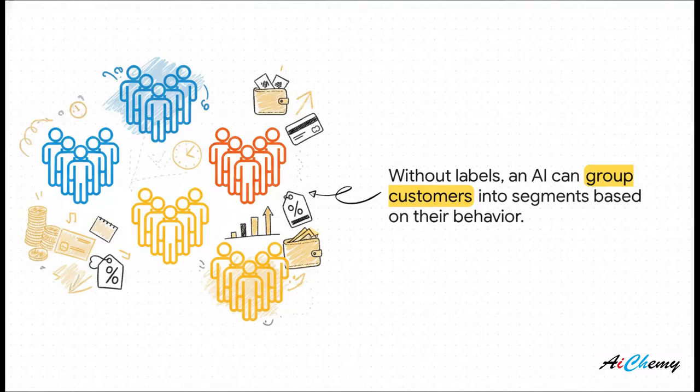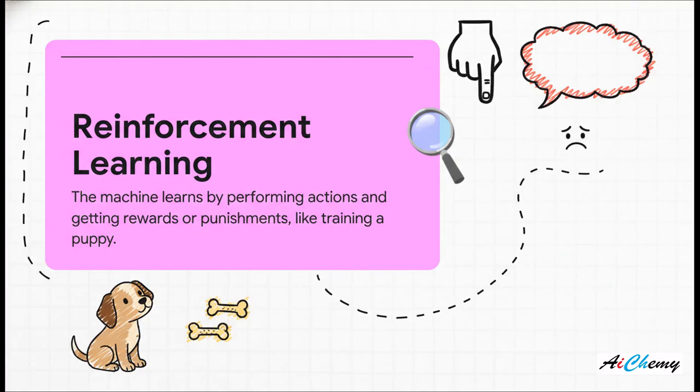A classic example of this is sorting through customer data. You can feed an AI all of your company's purchasing data with no labels, no hints, and it might start to discover little clusters of customers all on its own. It might find your weekend shoppers, your bargain hunters, or your big spenders, patterns a human analyst might have completely missed. And the third flavor is reinforcement learning.